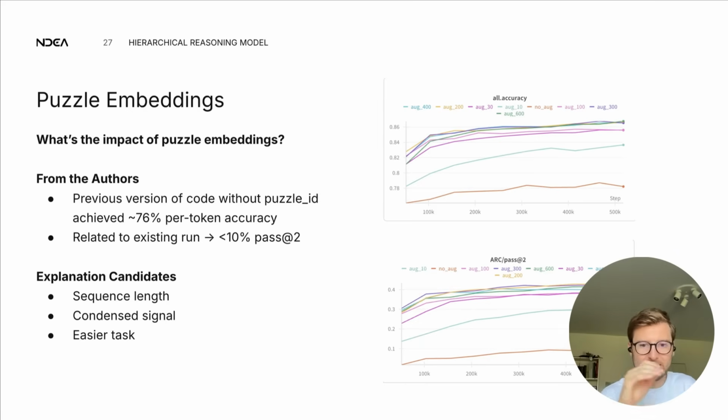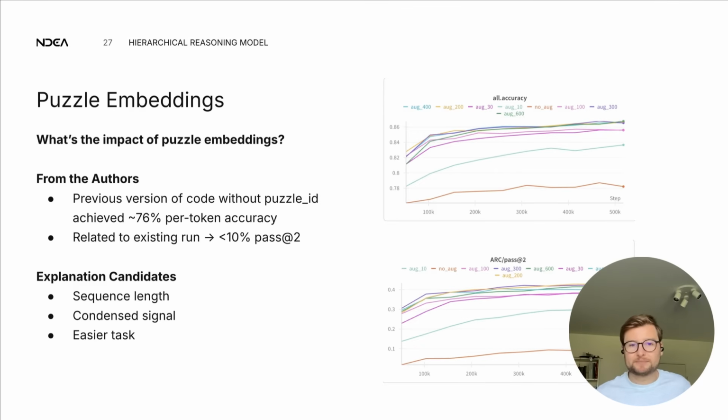The first one is the transformer gets a specific length of sequence that it has to deal with. The bigger that gets, the harder it is to learn anything from it. It's just more data to crunch through. That sequence length right now is 900 plus the puzzle embedding. If you were to give it 900 and then 900 for every other input and output of the task, that sequence is just way longer if you give context rather than puzzle embeddings. So using puzzle embeddings has a shorter sequence, might be easier to learn.